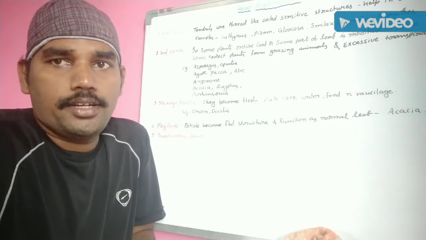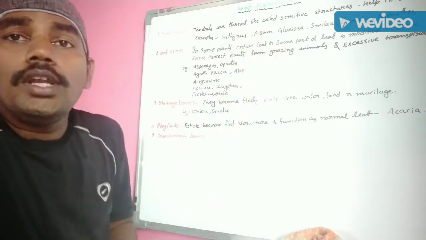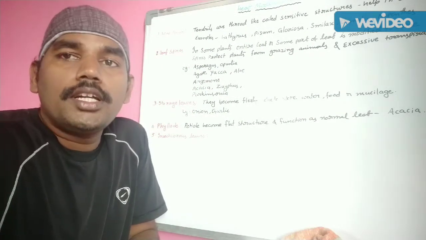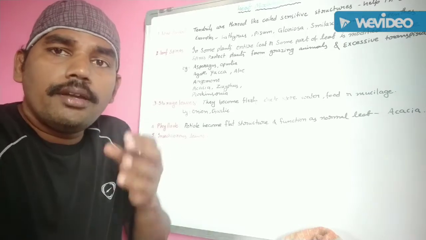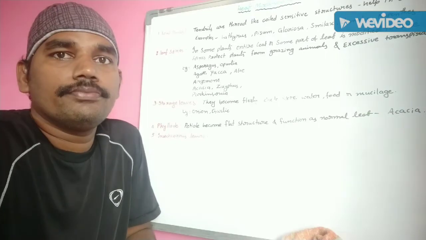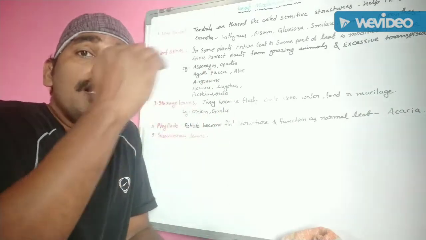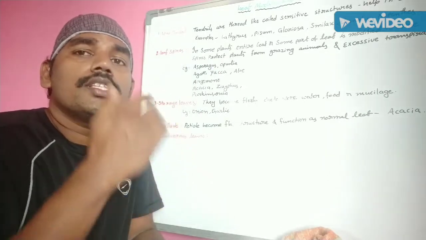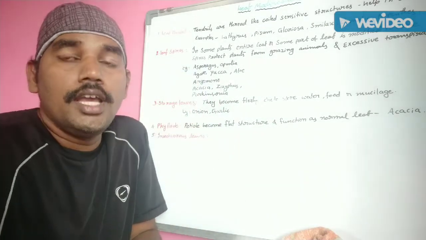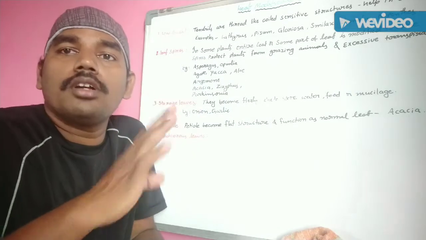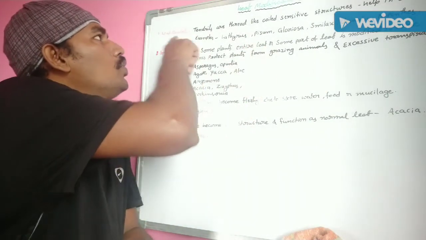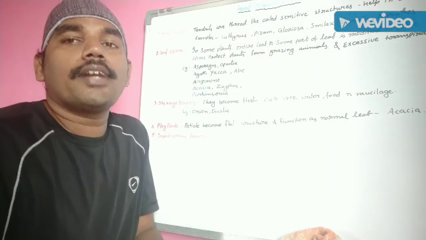Pisum sativum, the pea plant. In the pea plant, the leaves are pinnately compound leaves. What are pinnately compound leaves? That means different numbers of leaflets are present on the main rachis of the leaf. But the apical leaflets at the leaf apex are modified into tendrils. Not complete leaflets, only the upper portion of the leaflets is modified into leaf tendrils, helpful for climbing.